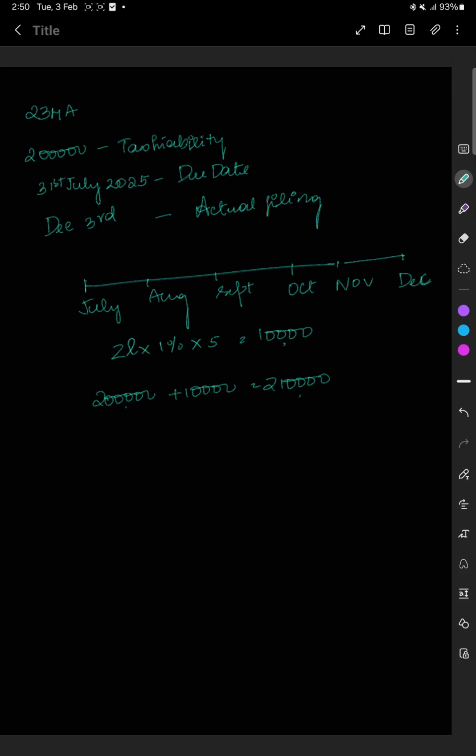Now, 31st July is the due date. August, September, October, November, December, they have told 1% per month or part of the month. Even if it is part of the month, then also 1% interest will be levied. Hence, for 5 months, 1% on the tax liability will be calculated, which comes up to 10,000. So the total tax liability is 2 lakh plus 10,000, that is 2 lakh 10,000.